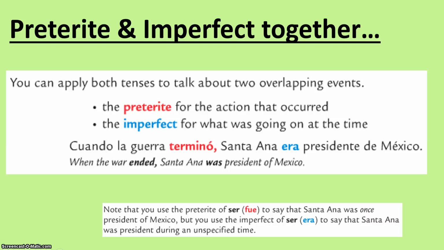Please note that we used ser, fue, in a previous example to say that Santa Anna was once president of Mexico, but in this example right here we use ser, era, to say that he was president during an unspecified time.